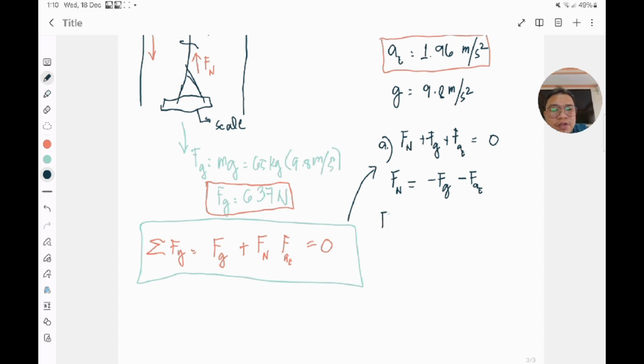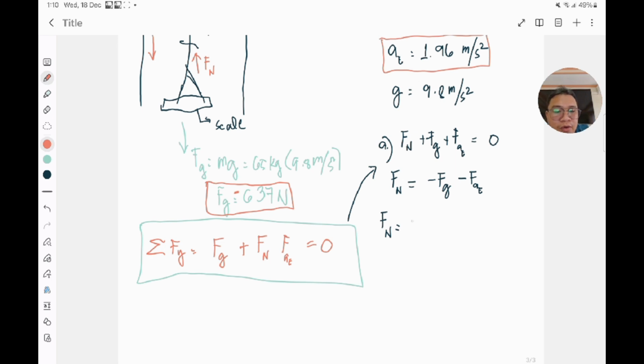To calculate this, all we need to do is just substitute the values here. So F sub n is equal to, you know that our Fg here is going downward because that is your weight. So technically this is already a negative number. So that you won't forget, I will designate this force of gravity in the negative direction to indicate that it is always pointing downward.